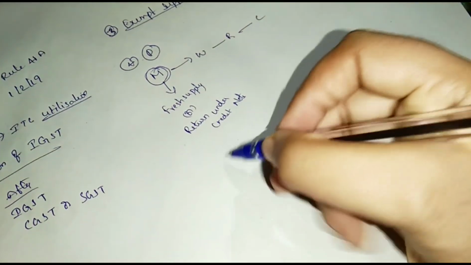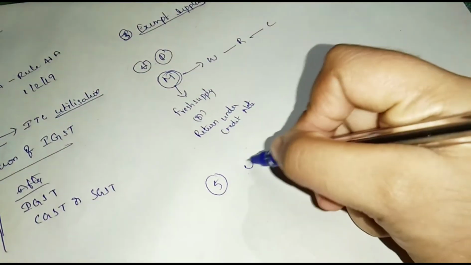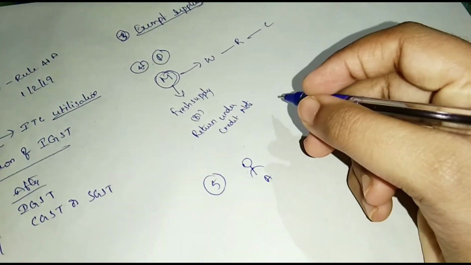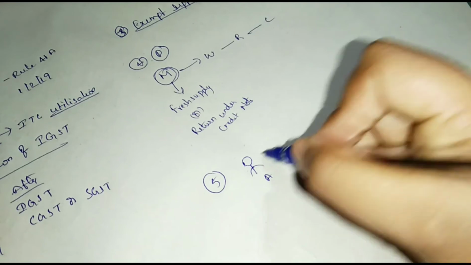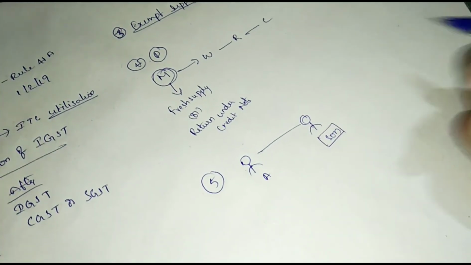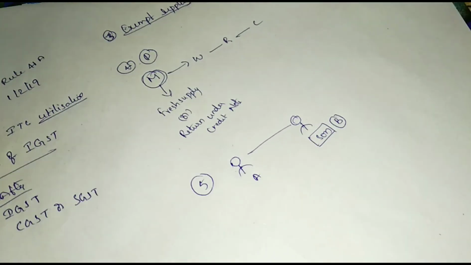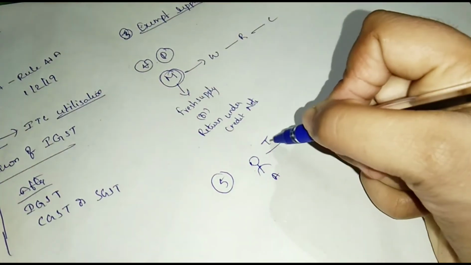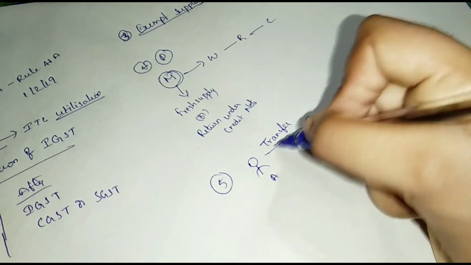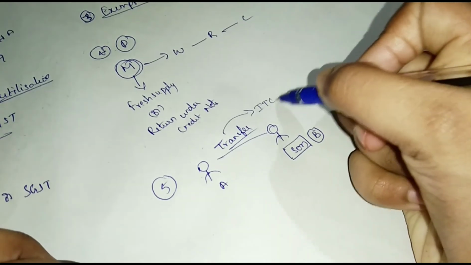And see the next one. Mr. A, businessman, transfer of business to his son, Mr. B. Transfer of business. ITC can be transferred. Okay.